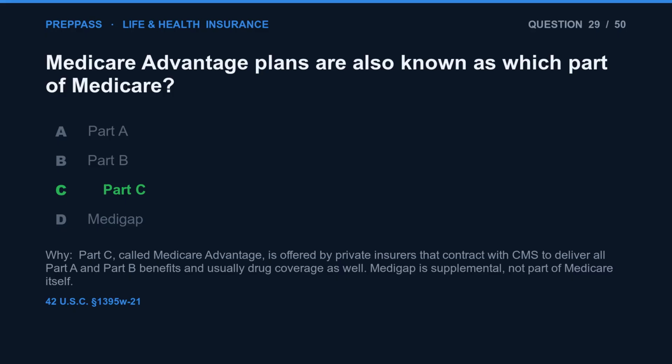The correct answer is C. Part C, called Medicare Advantage, is offered by private insurers that contract with CMS to deliver all Part A and Part B benefits and usually drug coverage as well. Medigap is supplemental, not part of Medicare itself.